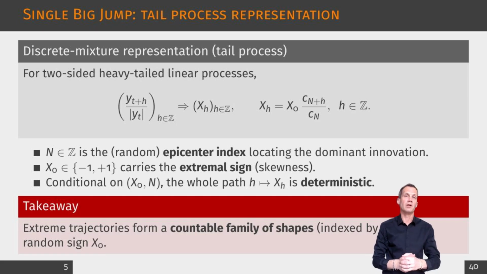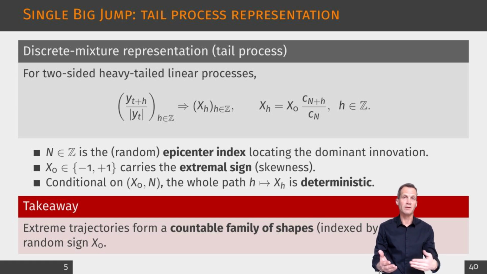All other terms are negligible at the extreme scale. This is known as the single big jump principle. Let us assume that the index n gives the index of the innovation term that generates the extreme values of the process. It is the epicenter, locating the innovation that drives the episode.